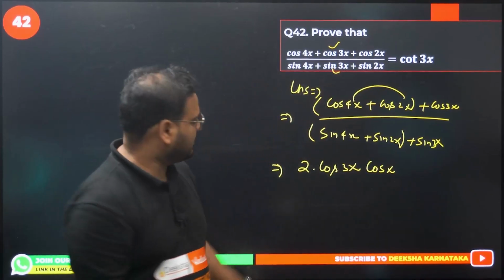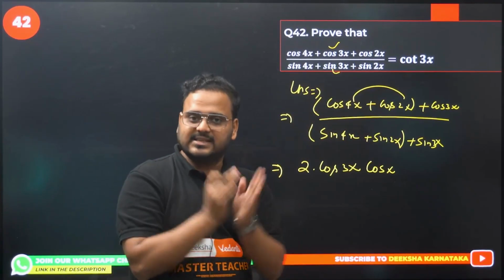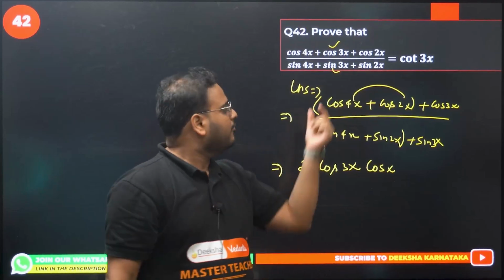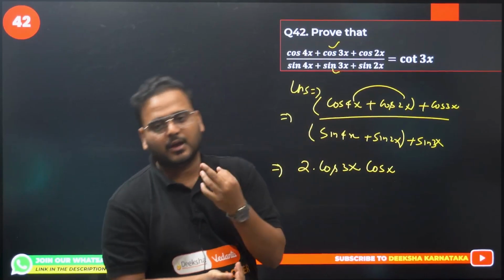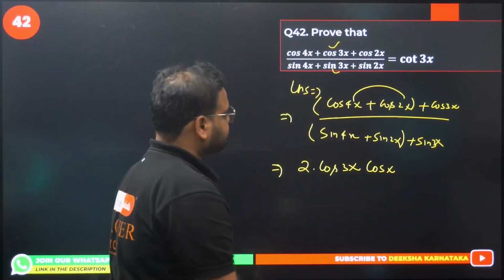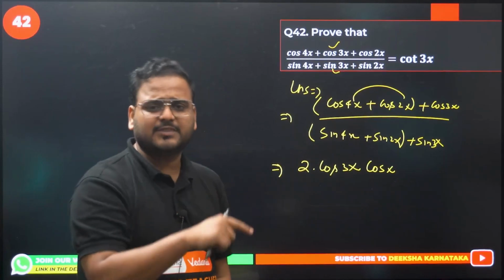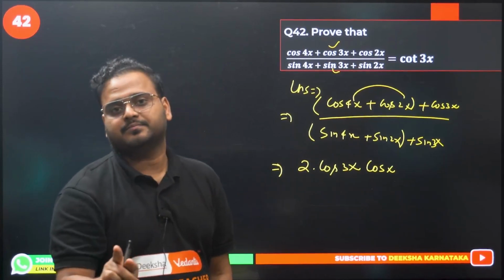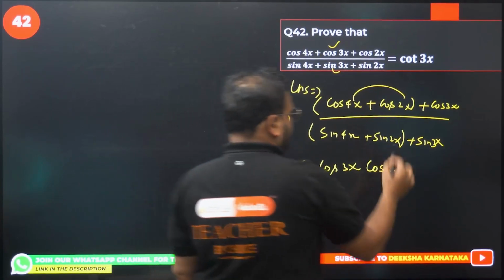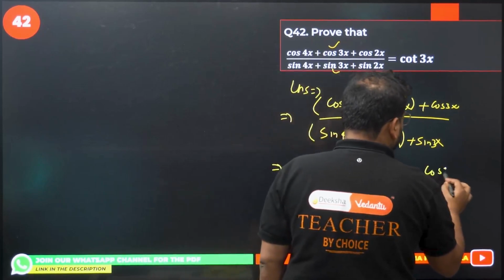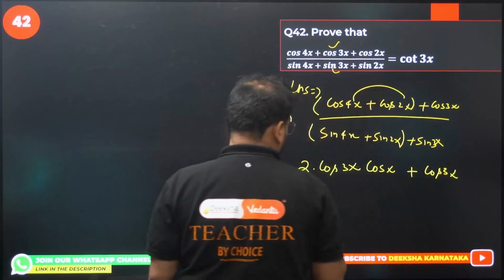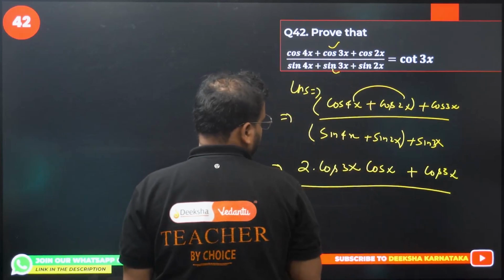Not getting it? Please check. 4x plus 2x is 6x, divided by 2 is 3x. 4x minus 2x is what? 2x divided by 2 is x. Okay. If you're not sure, do one thing: apply the formula and do this step by yourself. Keep this over here plus cos 3x as it is. And the same way we will go in the denominator also.